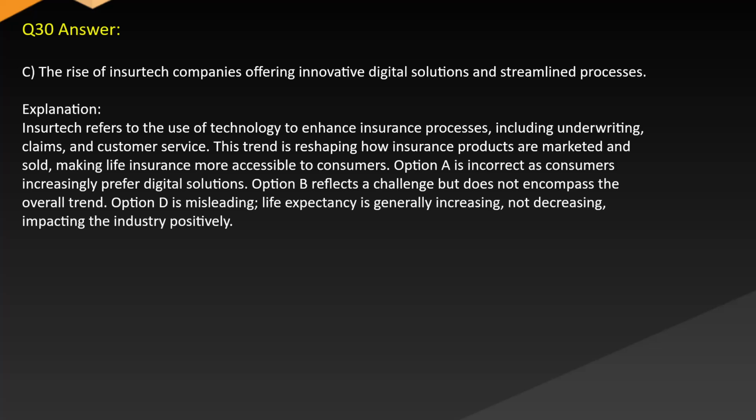Explanation: Insurtech refers to the use of technology to enhance insurance processes, including underwriting, claims, and customer service. This trend is reshaping how insurance products are marketed and sold, making life insurance more accessible to consumers. Option A is incorrect as consumers increasingly prefer digital solutions. Option B reflects a challenge but does not encompass the overall trend. Option D is misleading, and life expectancy is generally increasing, not decreasing, impacting the industry positively.